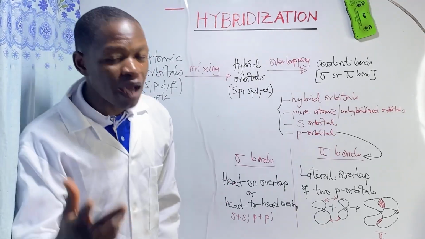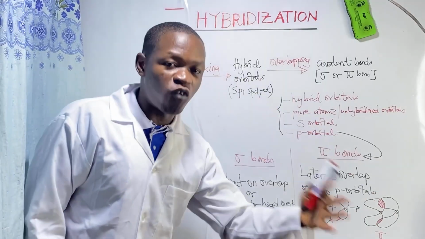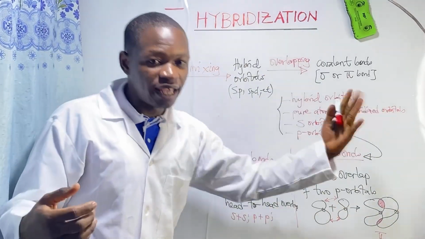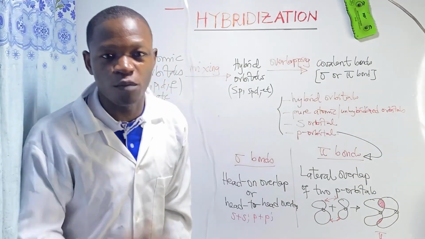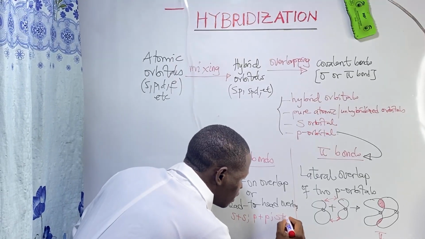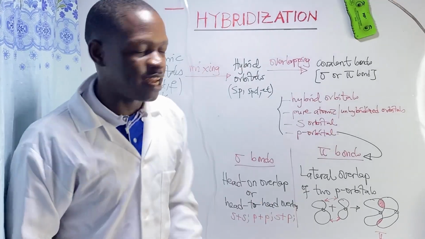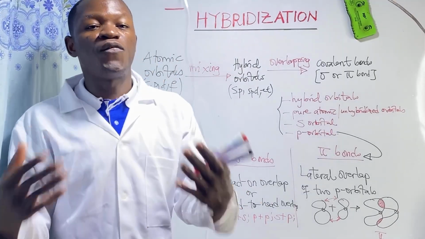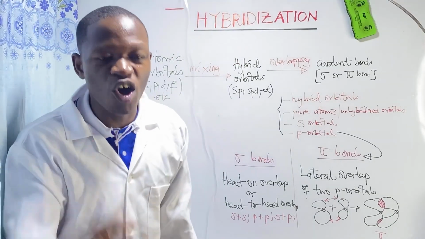Next, a sigma bond can also be formed by the head-on overlap of an s orbital and a p orbital. That means that an s comes, a p comes, they overlap head-on. What do they form? A sigma bond. Next, a sigma bond can also be formed by the head-on overlap of 2 hybrid orbitals.